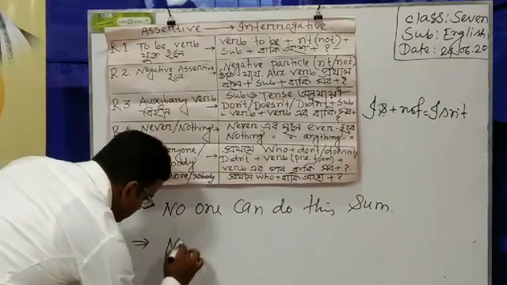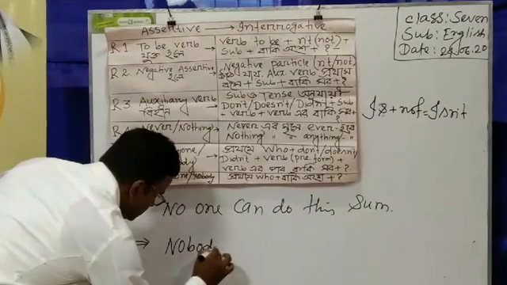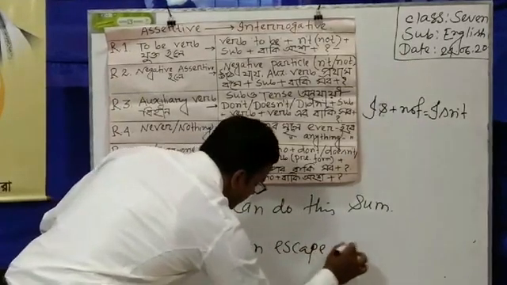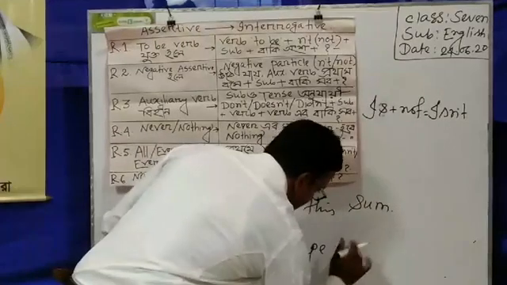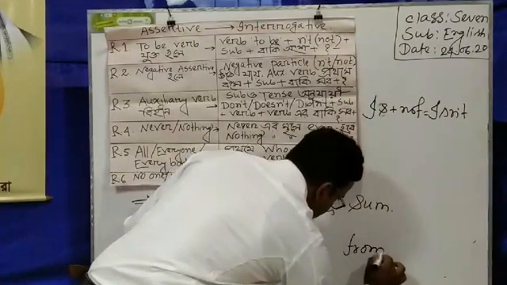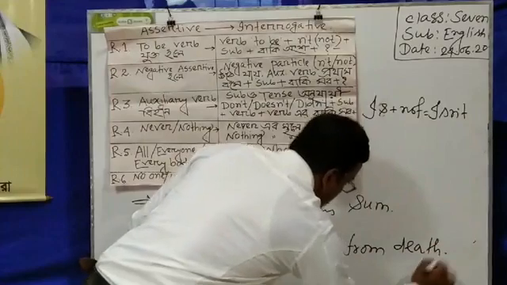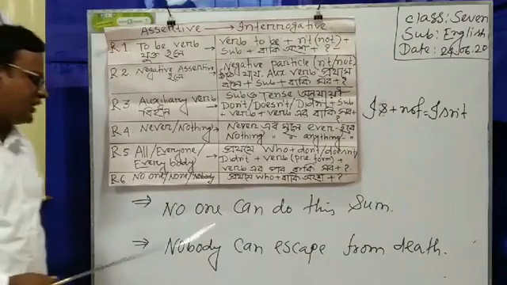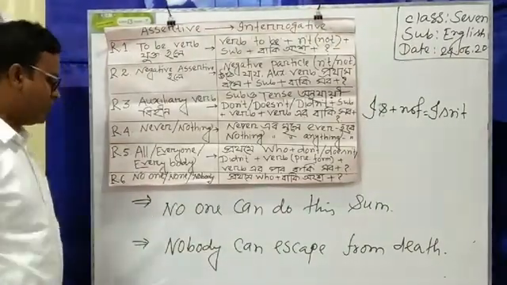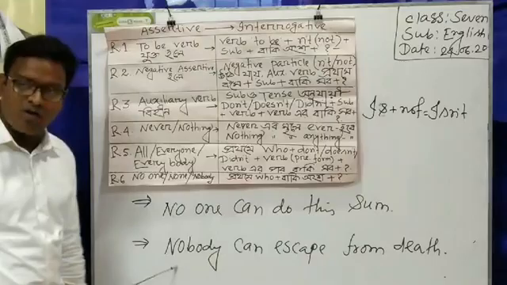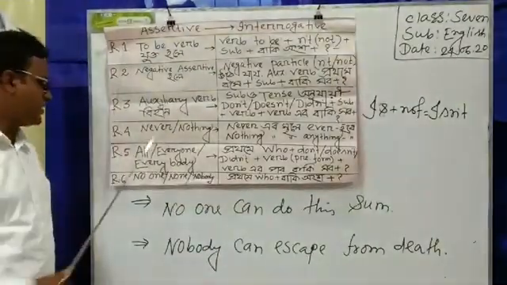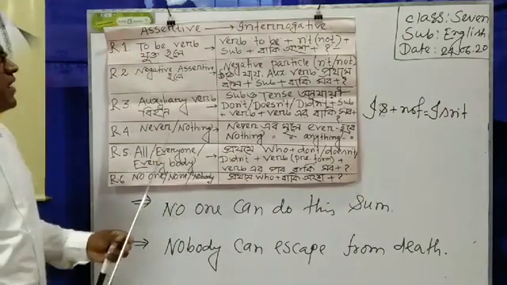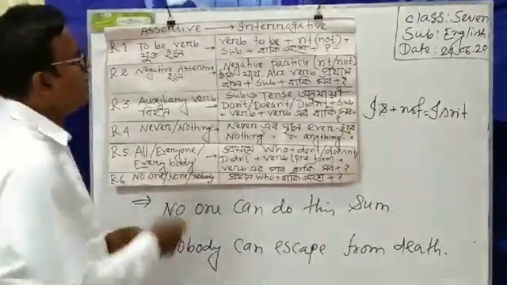And then I am writing another sentence. Nobody can escape from death. Nobody can escape from death. Here I have written two sentences, and in these two sentences you can see the words no one and nobody. That is in the rule of assertive sentence. If there is no one, none and nobody in an assertive sentence, if I want to transform it into interrogative one,